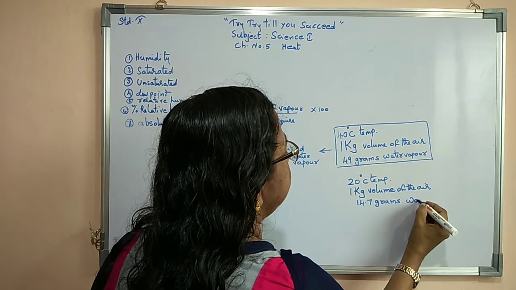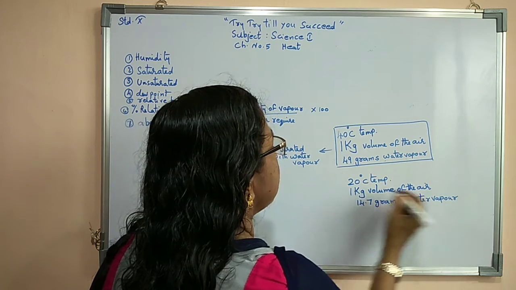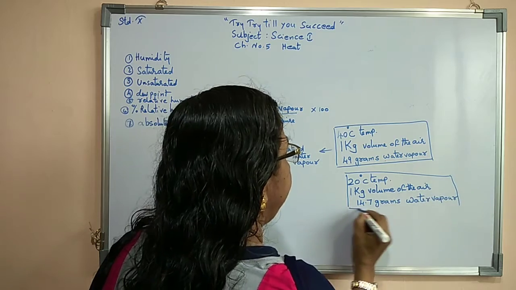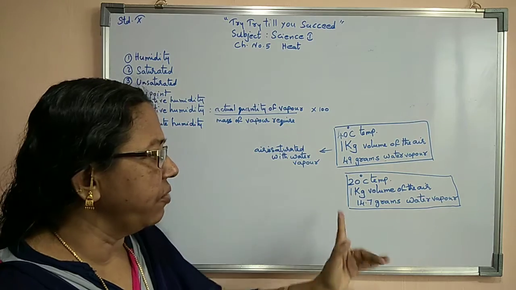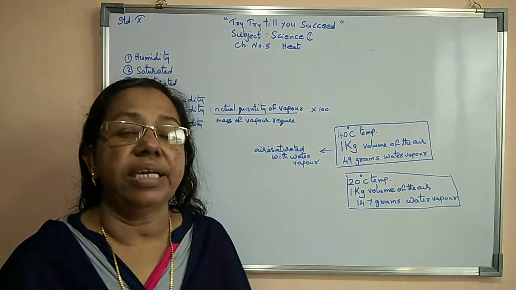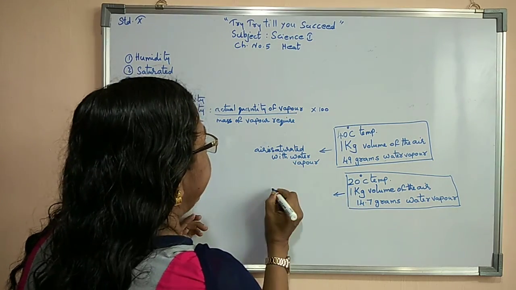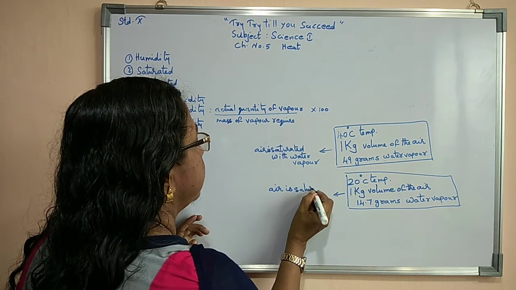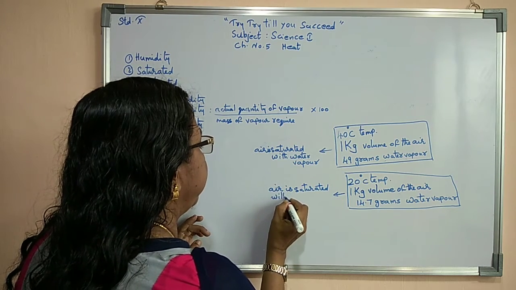Here also, this much quantity of water vapor it can hold. If the temperature is 20 degrees Celsius, 1 kilogram of dry air is there, and in that there is 14.7 grams of water vapor, again we can say that the air is saturated with water vapor.